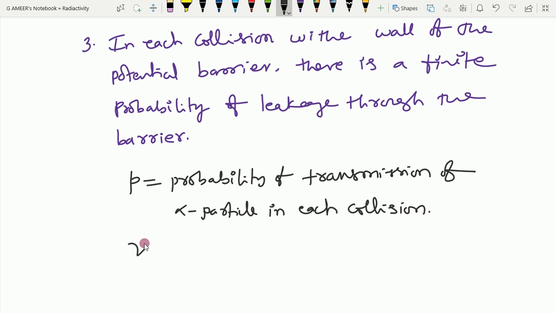Then another quantity I define is nu. Nu is the frequency with which the alpha particle collides with the walls in order to escape from the nucleus.